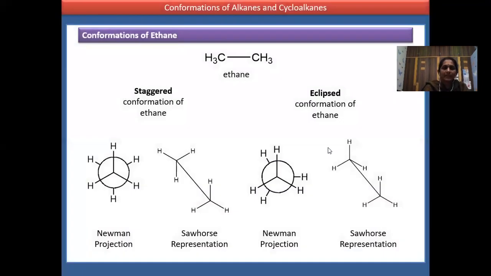Now coming to stability. Staggered is more stable than eclipsed because in staggered almost all the hydrogens are quite distant. Therefore, the staggered conformation is more stable than the eclipsed conformation. In eclipsed, you can observe some repulsion, hydrogen behind hydrogen. Similarly, in the Sawhorse projections, cis is less stable and trans is more stable. In the trans, we have all the hydrogens in the opposite direction. Therefore, this is the stable structure.